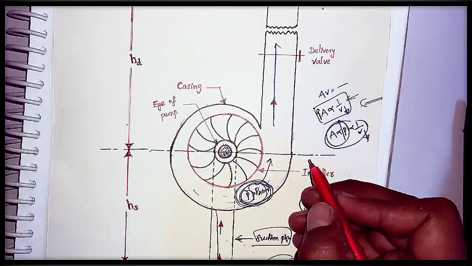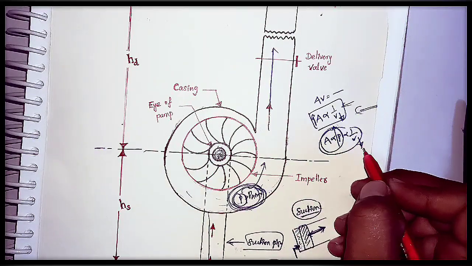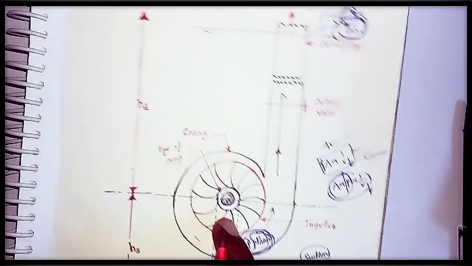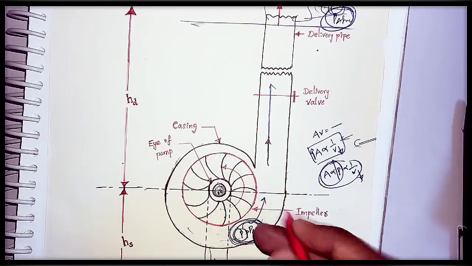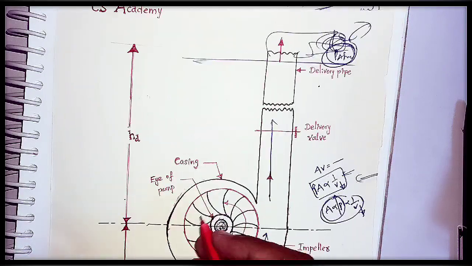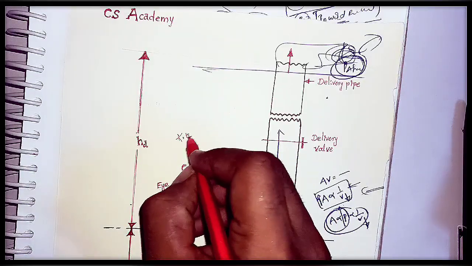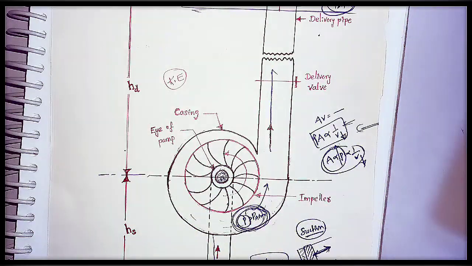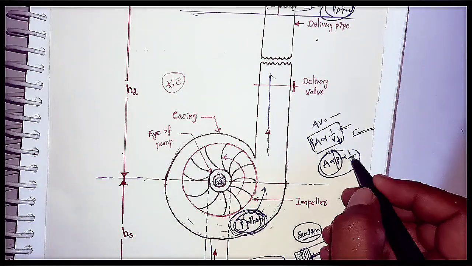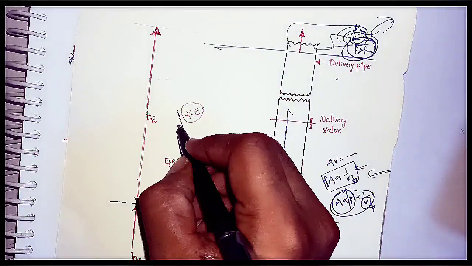This is the basic working of the centrifugal pump. As we know, the impeller of the centrifugal pump is rotating like this. That is, rotation means there is kinetic energy here. If you see, as the velocity is reducing here, the kinetic energy is reducing.